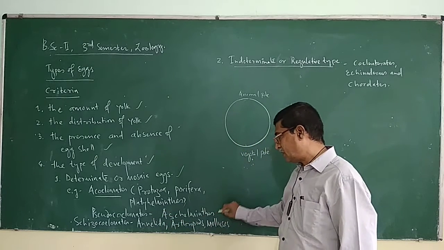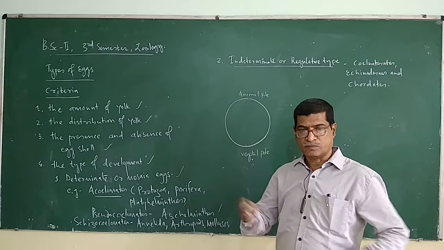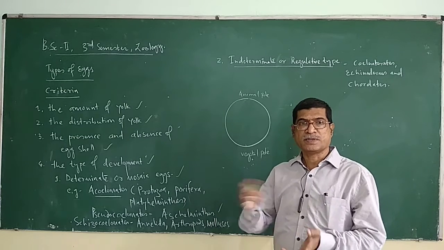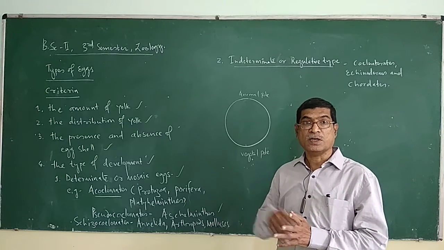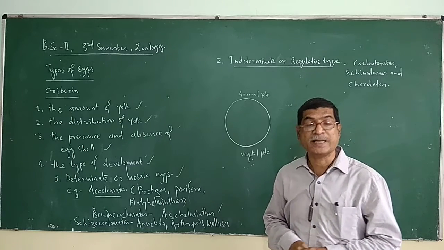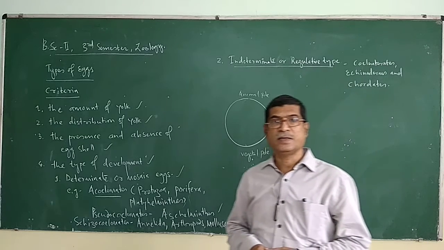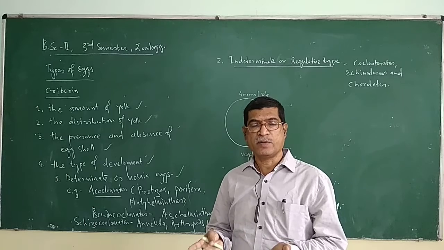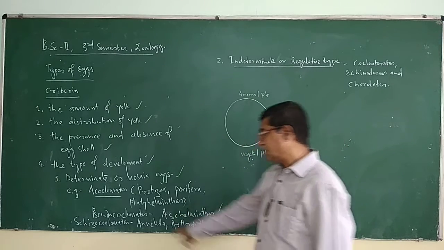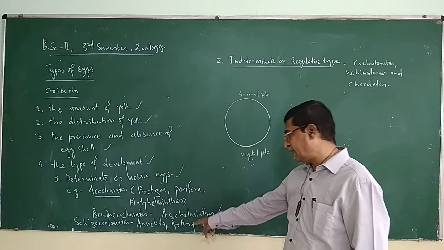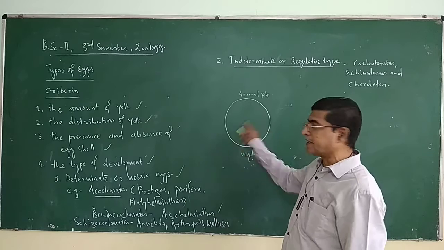Pseudocoelomates, Ascaris, nematodes. Depending upon the presence and absence of coelom, animals have been divided into acoelomates, pseudocoelomates and coelomates. Acoelomates, pseudocoelomates and coelomates. So pseudocoelomates, Ascaris. Schizocoelomates such as Annelida, Arthropoda and molluscan eggs are of this type.